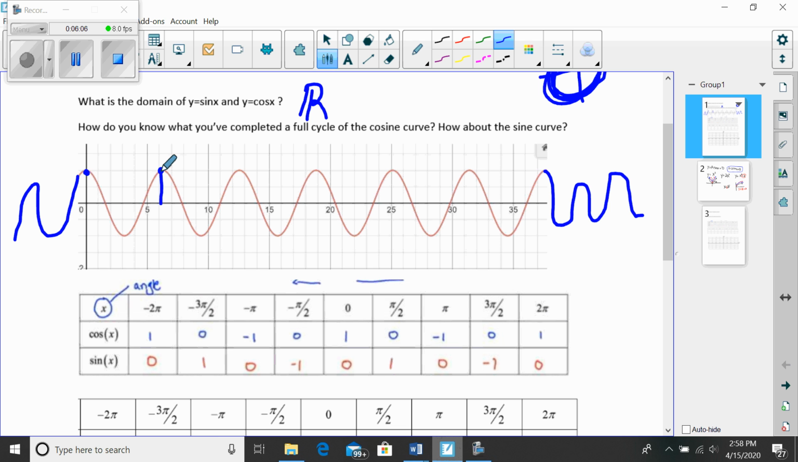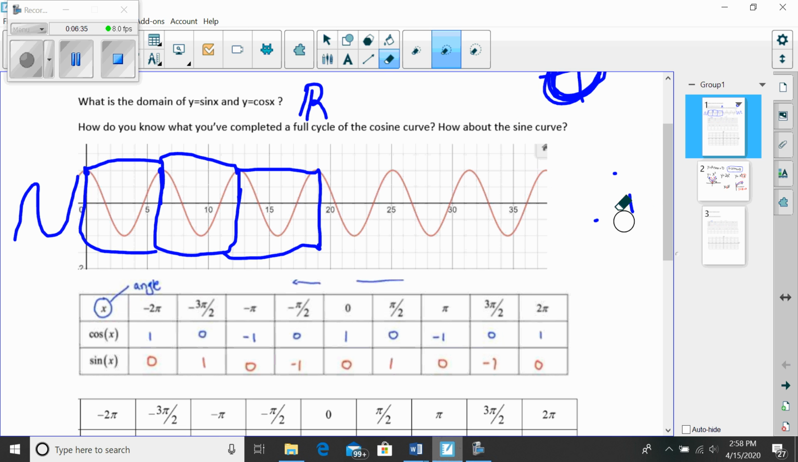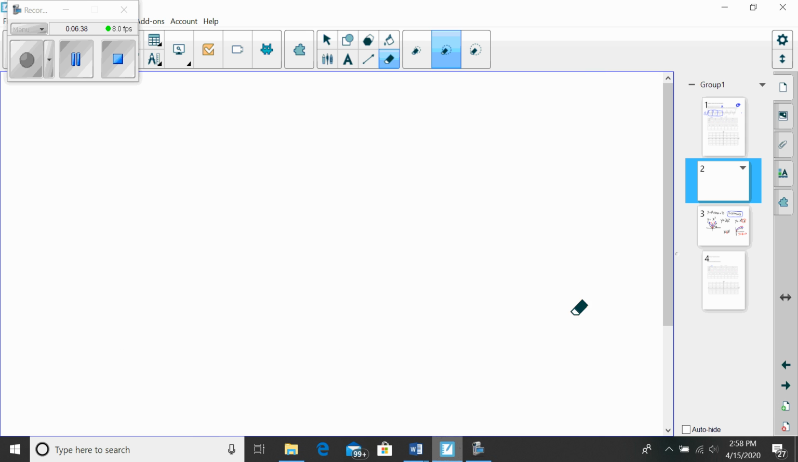In this example, here's another cycle of cosine. If I box them off, this is one complete cycle of cosine. This was one complete cycle of cosine. Here's another complete cycle of cosine. Every time I go from 1 back to 1. For sine, a complete cycle of sine. Maybe I get a fresh piece of paper. A complete cycle of sine.